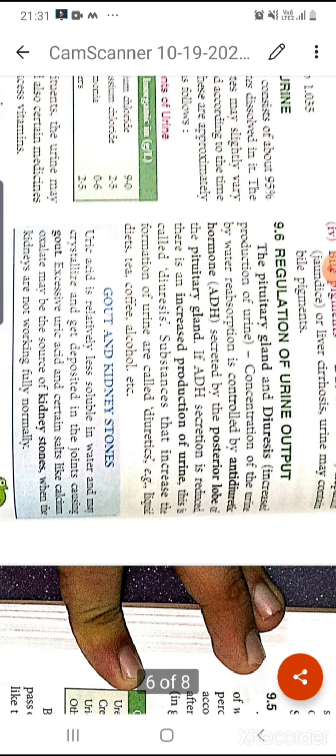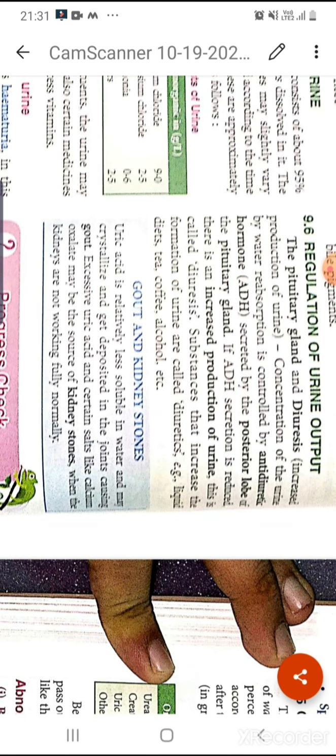Okay, ADH means antidiuretic hormone, so it is secreted from the posterior lobe of the pituitary gland, which actually controls the concentration of urine. If ADH secretion is reduced, then there is increased production of urine, and that is called diuresis.